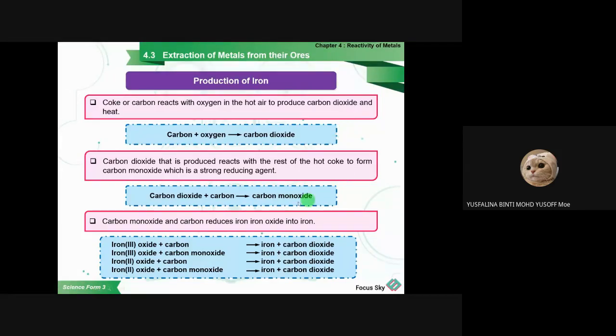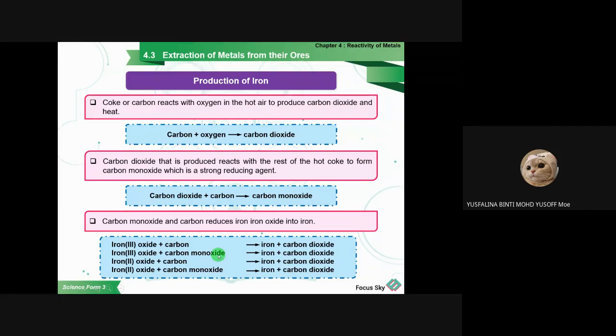This carbon monoxide will react with the iron oxide to produce iron and carbon dioxide. So here we have two reducing agents, carbon and carbon monoxide. But the strongest one is carbon monoxide. It plays a big, important role in reducing the iron oxide to iron.